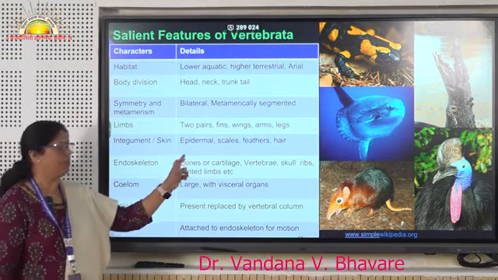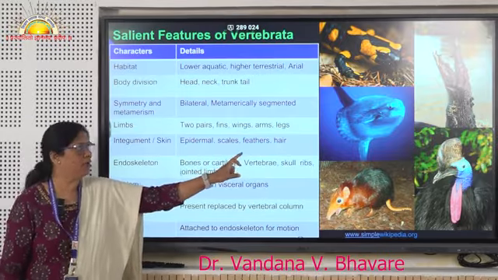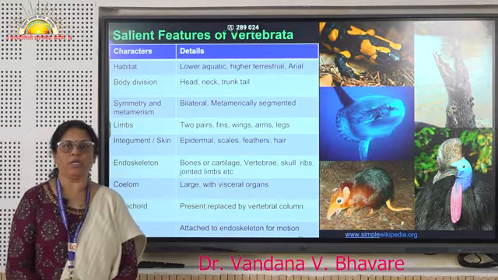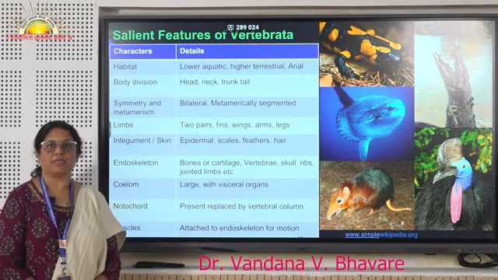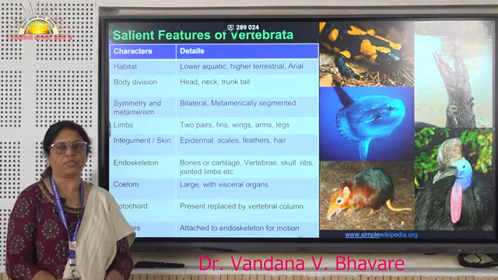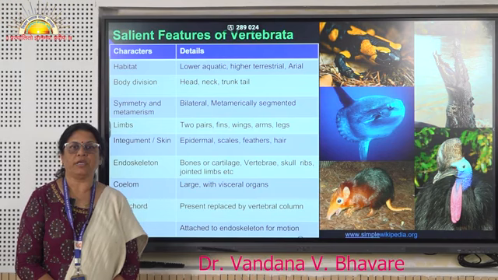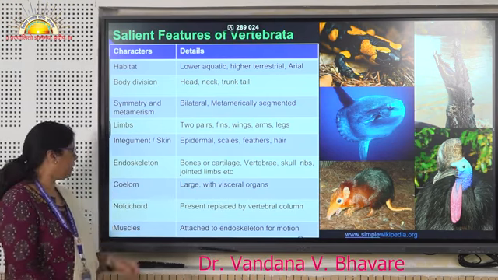The skin may be in the form of scales, feathers or hairs. The endoskeleton is bony or cartilaginous or both, with the skull, that is the brain box, and the vertebral column. They have jointed ribs as well as jointed appendages.